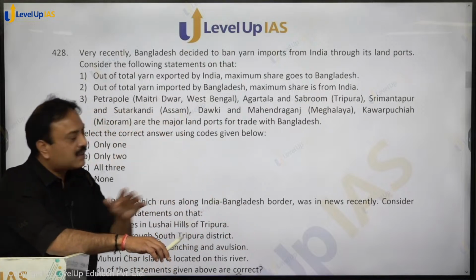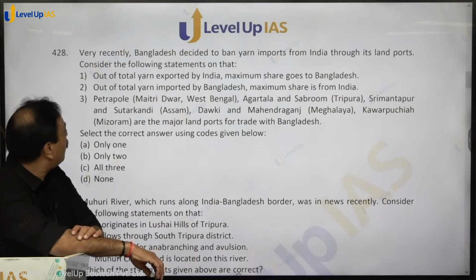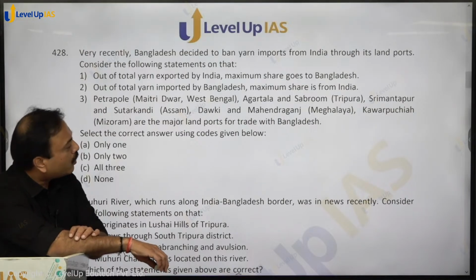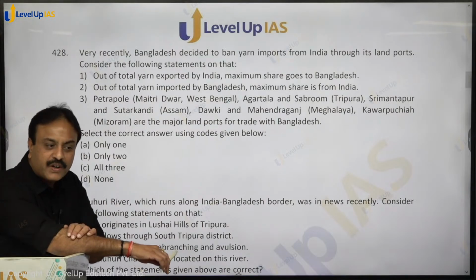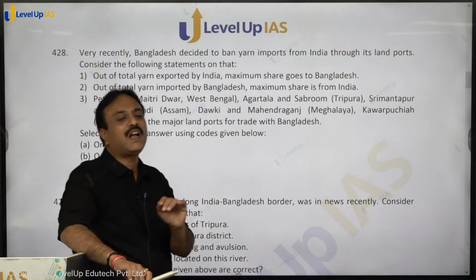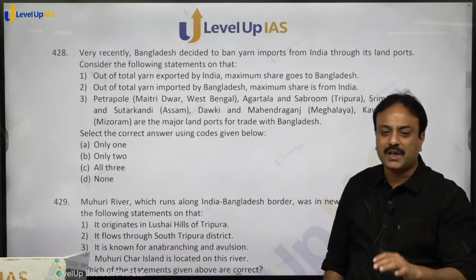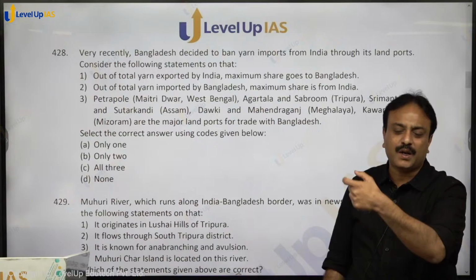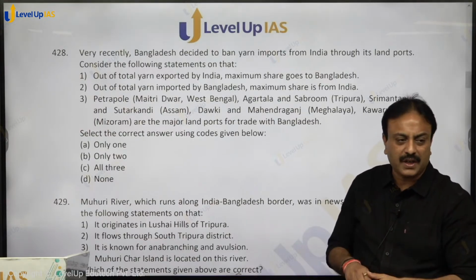You have Agartala and Samrum over there in Tripura, Srimantapur and Sutarkandi in Assam, Dauki and Mahendraganj in Meghalaya, and Kawarpuchia in Mizoram. These are the land ports between India and Bangladesh. बांग्लादेश के land ports याद करने की जरूरत नहीं है कि अगर if UPSC will frame a question, it will frame on Indian land port. बांग्लादेश के important cities which are there on the borders of India, that should be there in your mind.